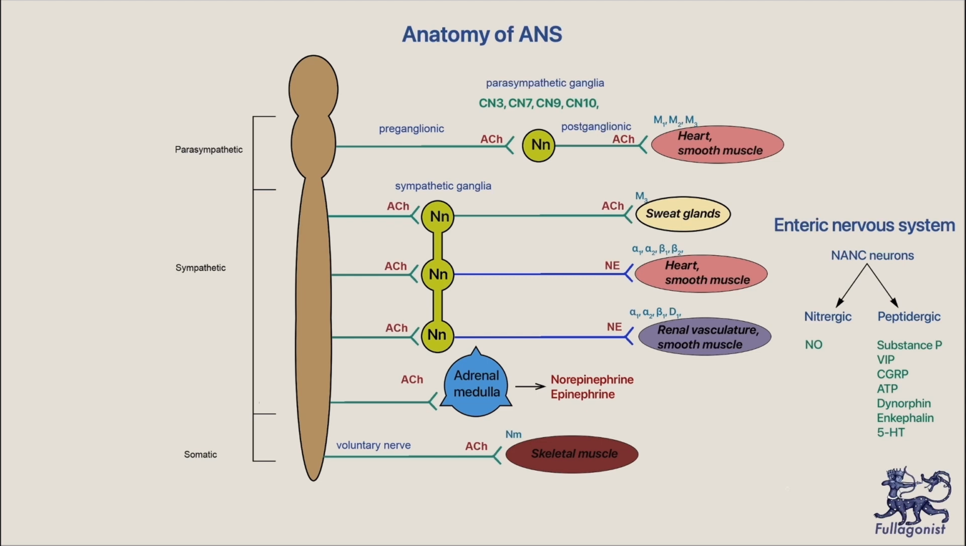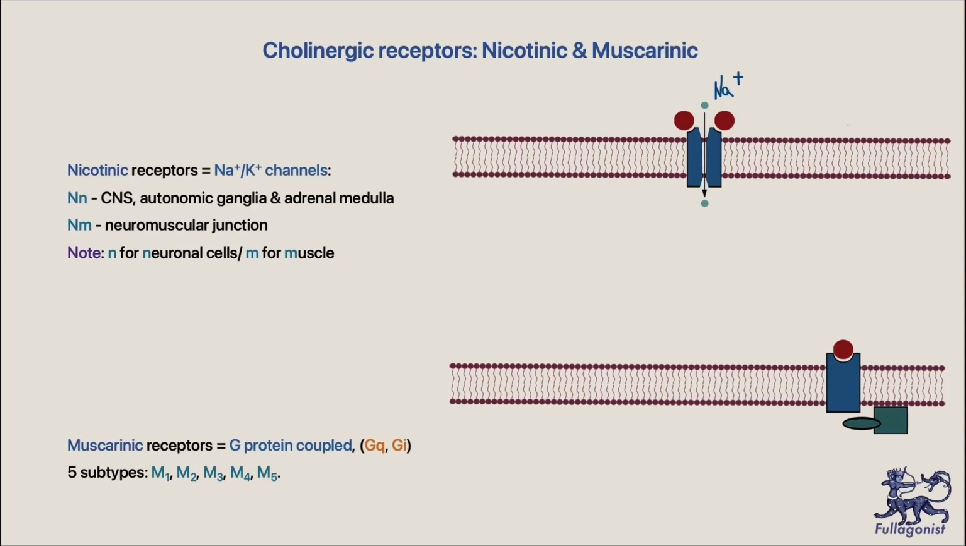There are two types of cholinergic receptors, nicotinic and muscarinic. Nicotinic acetylcholine receptors are ligand-gated sodium-potassium channels. They are subdivided into nicotinic N and nicotinic M-type receptors. Nicotinic N-type receptors are found in brain, autonomic ganglia, and adrenal medulla. Remember, the adrenal medulla is derived from the neural crest cells. Embryologically and structurally, it's related to the neuronal tissue. That's why it has nicotinic N-type receptors.